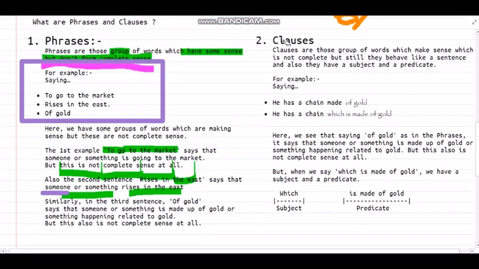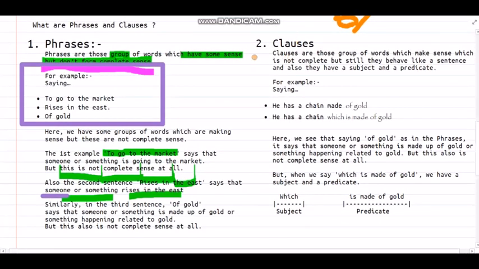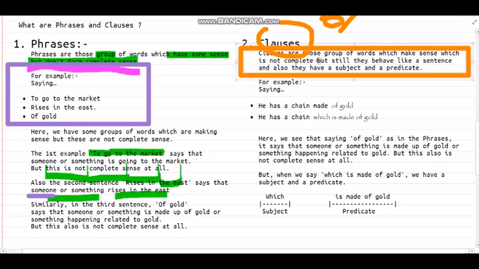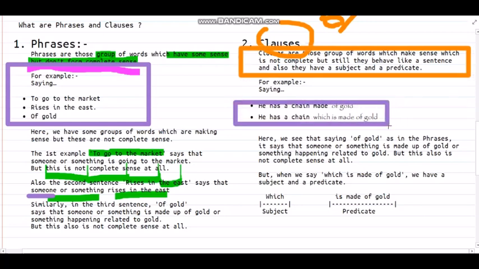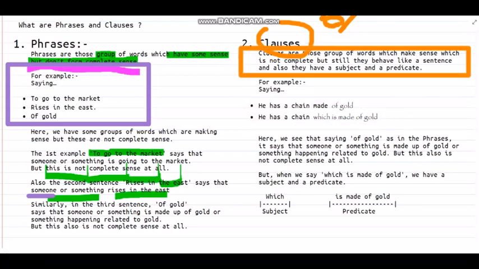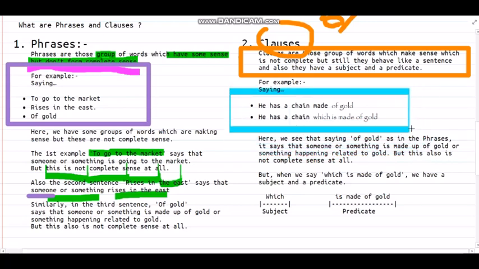Let's continue with our next topic, that's the clauses. These are groups of words which make some sense but are not complete. Still, they behave like a sentence, and they also have a subject and a predicate. This is a very important portion because if you don't know about this properly, you won't be able to learn anything properly. So let's see what we have here. Two examples. One of them is saying "made of gold." But what is made of gold?